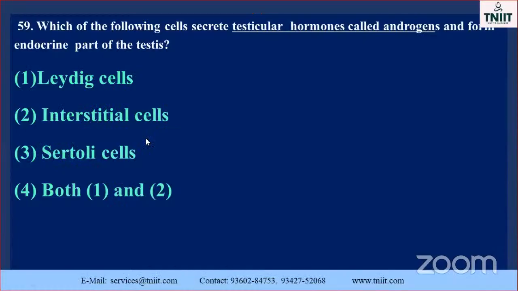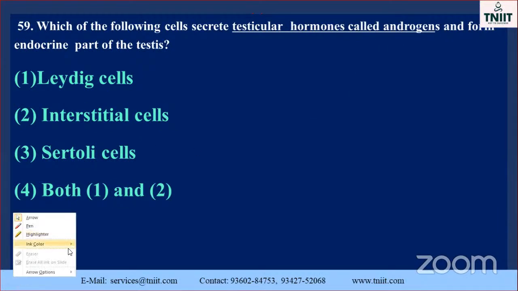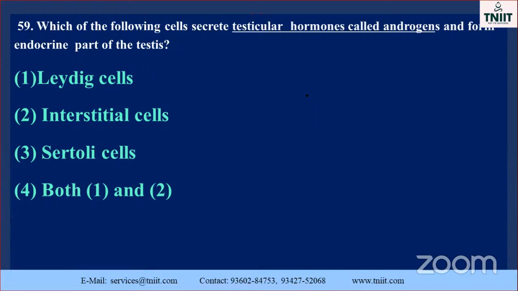Okay. Go to the next one. Which of the following cells secrete the testicular hormone called androgen? Here you must note it down. Two important things are there. Sometimes they ask the question, the androgen is secreted by which part? Testicular hormones.